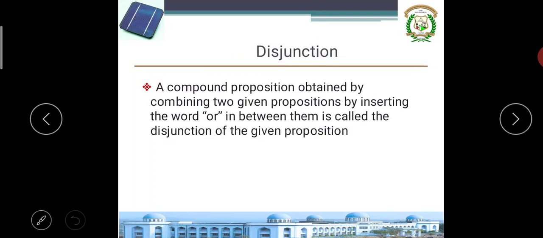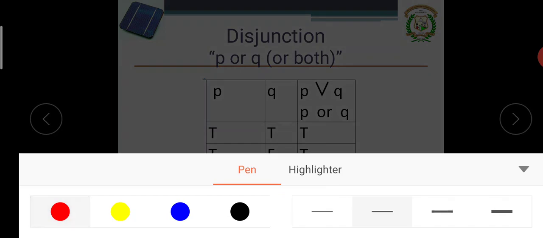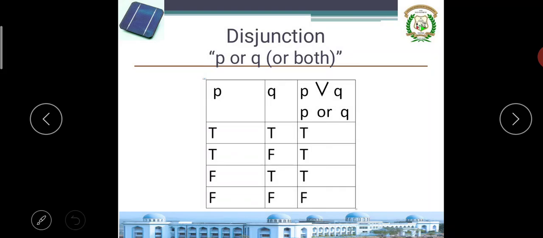Disjunction is nothing but the opposite of this. A compound proposition obtained by combining two given propositions by inserting the word "or" in between them is called disjunction. Here it is like addition. Conjunction I call multiplication, and disjunction I call addition. If T is 1, then 1 plus 1 is nothing but 1.